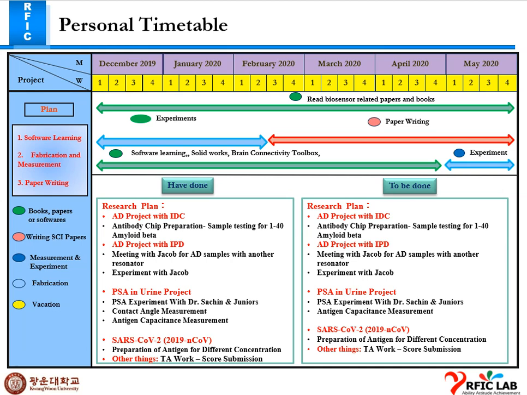This week I am going to test the 1-40 amyloid beta patient sample, and for the IPD I will have a meeting again with Jacob about the results and experimental process. For the PSA, we will check the antigen capacitance measurement again. For the SARS-CoV project, I will prepare the different concentration solutions for testing.